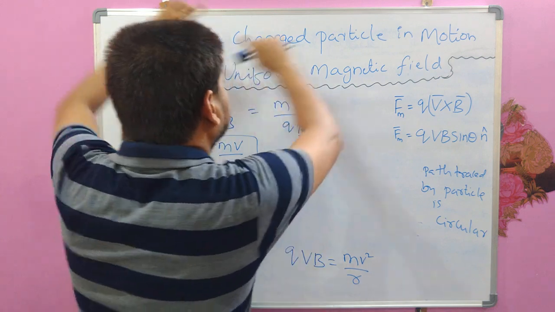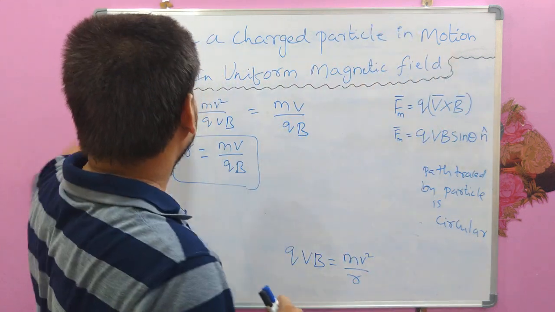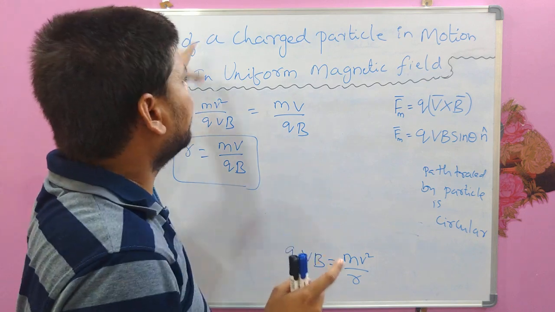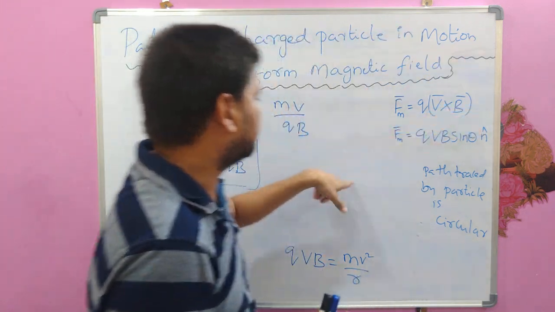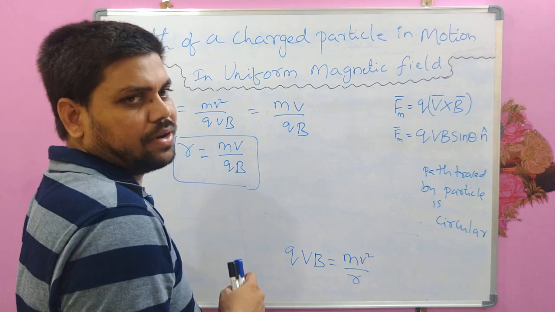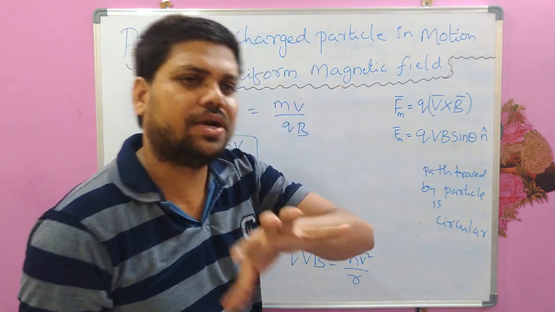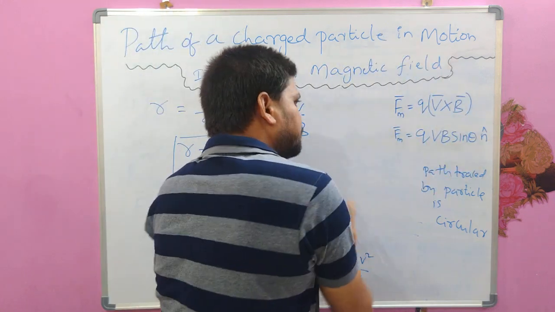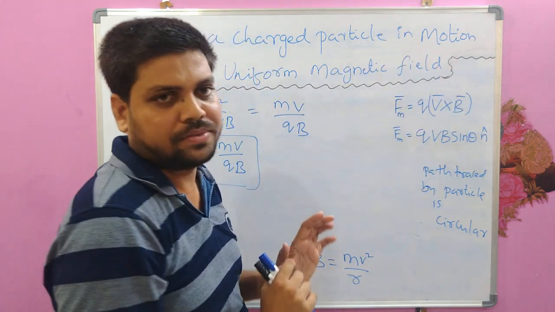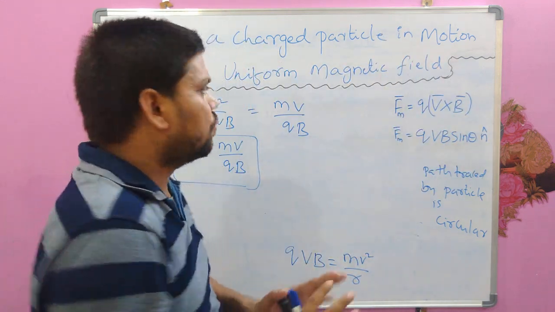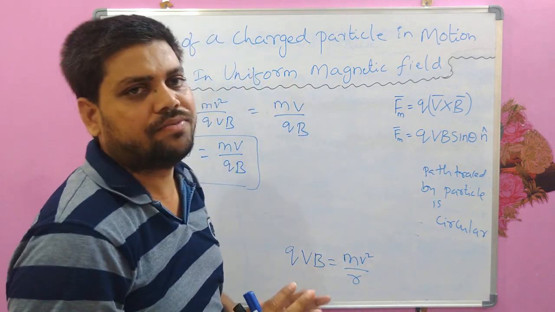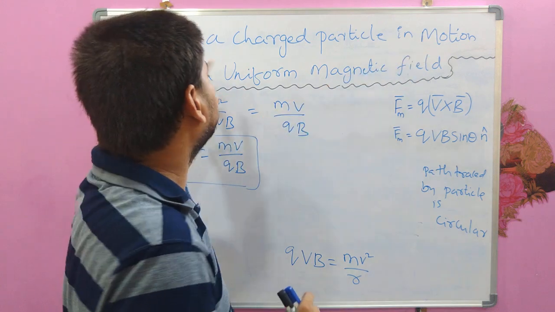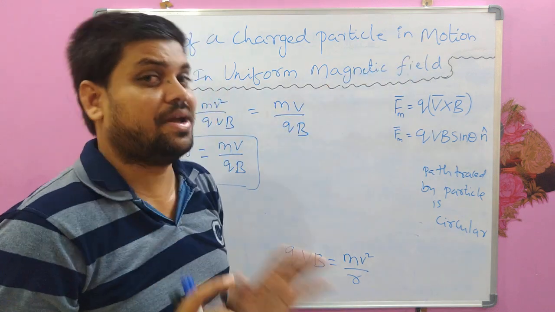For example, if you consider this specific region, if you measure the magnetic field magnitude and direction at every point of this region, it will come same. Then only we call that the magnetic field is uniformly distributed over a particular region. So we are talking about only that kind of magnetic field, which is uniform magnetic field. So we are studying the motion of a charged particle in uniform magnetic field.